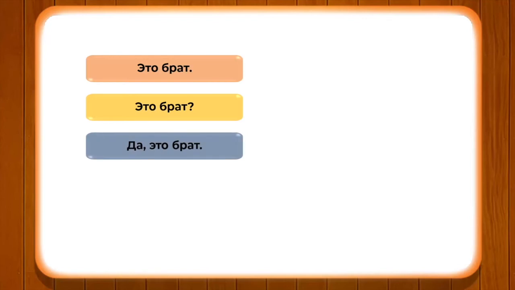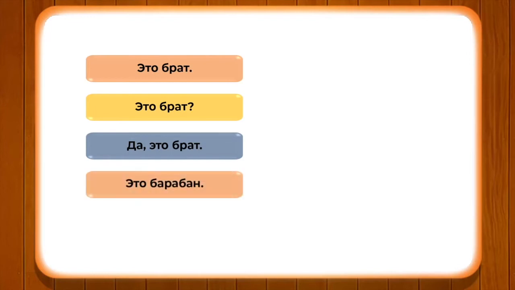So, you can take all such words which we have done in the previous modules and change them into this format. First, a simple sentence: eta brat, eta dom, eta kniga, eta komnata, and likewise many other such words, changing into interrogative and answering them finally with the affirmative.